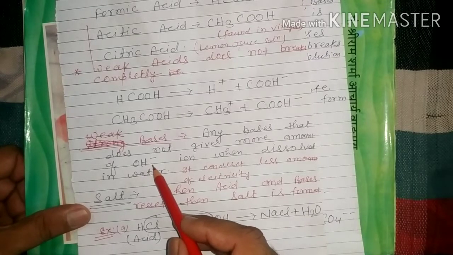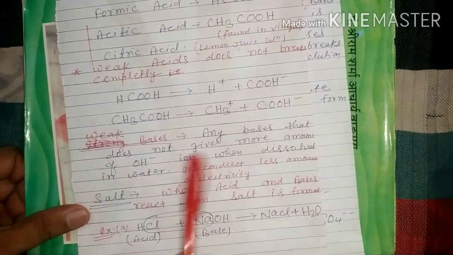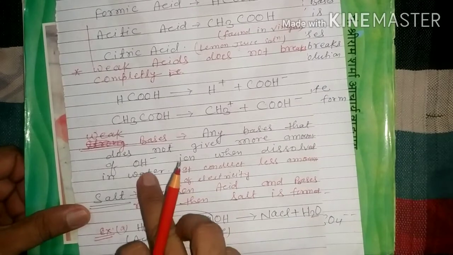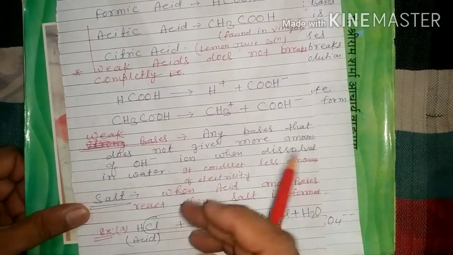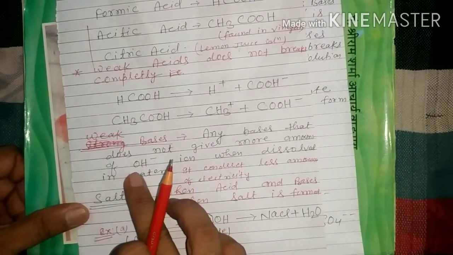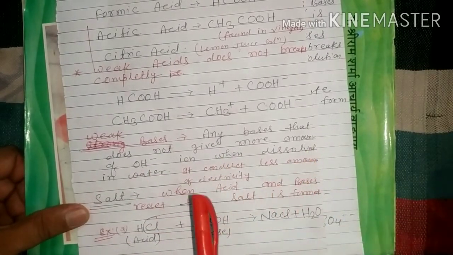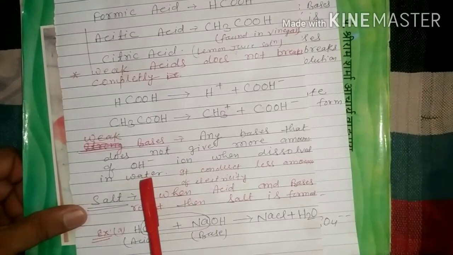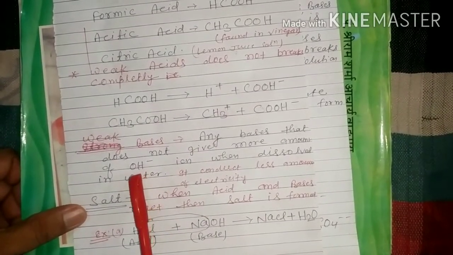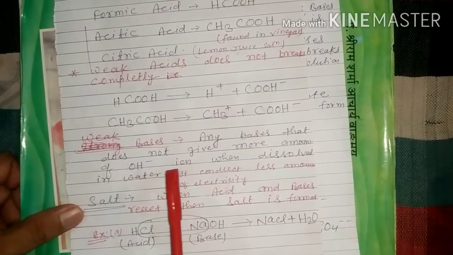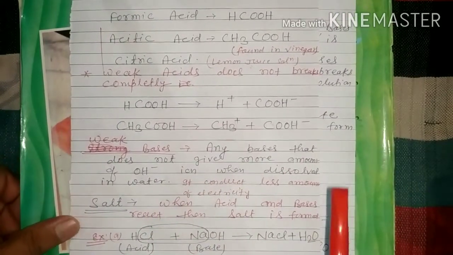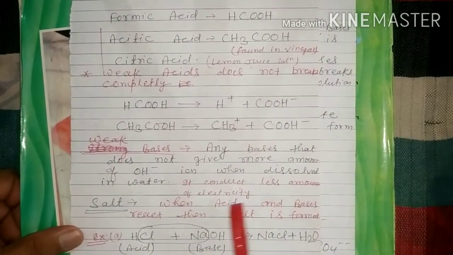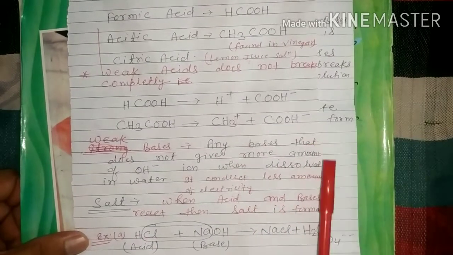We have read that NaOH and KOH completely dissociate into ions, but a weak base does not give more hydroxide ion when dissolved in water. It also conducts less electricity.